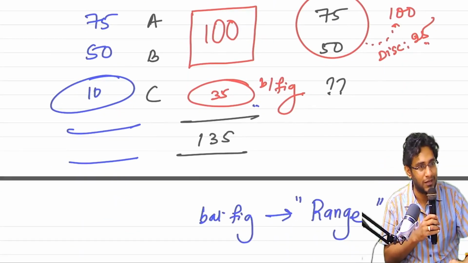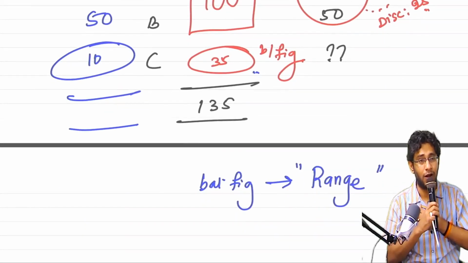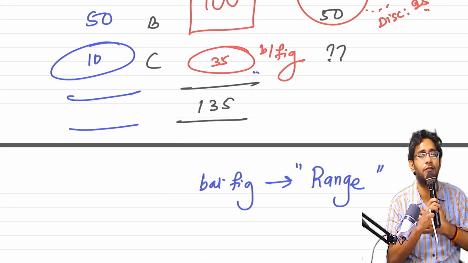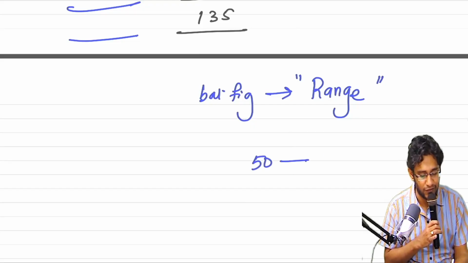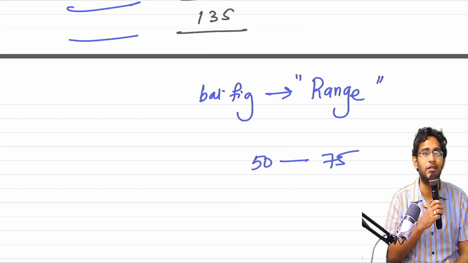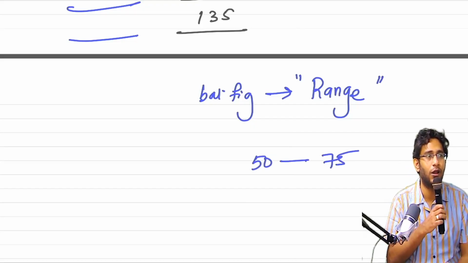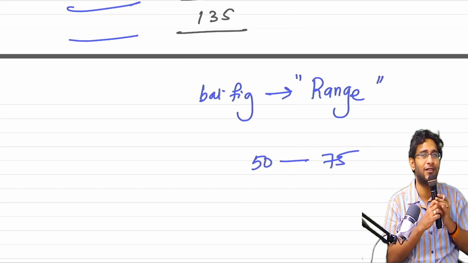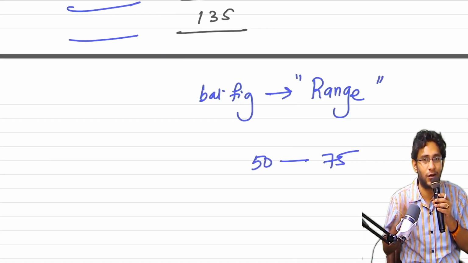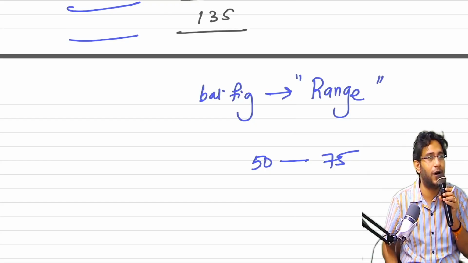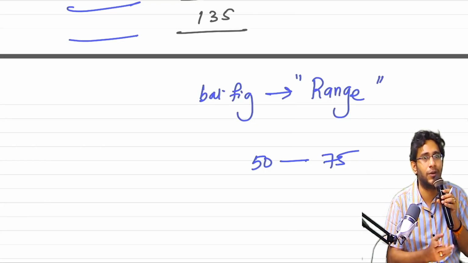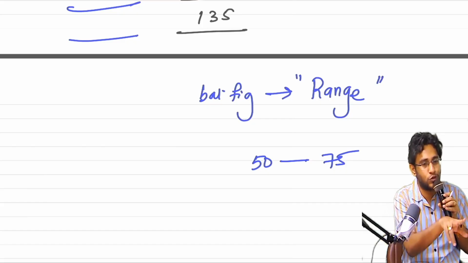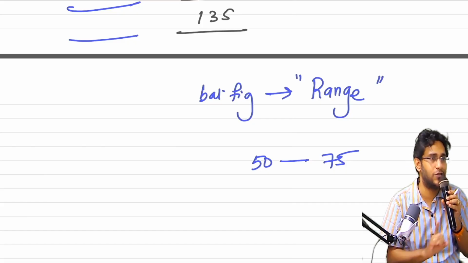Suppose you got 35 as the balancing figure, put your hand on your heart. Will I sell C for 35 anytime? Is it possible? No. Sir, C's range is 50 to 75, but the balancing figure, how much did you get? Residual method cannot be accepted. Sir, then how will I get SASP? There are two other methods, now apply them: AMA, adjusted market assessment, or expected cost or estimated cost plus margin approach. Apply those two methods and bring the SASP. Residual method you cannot apply.